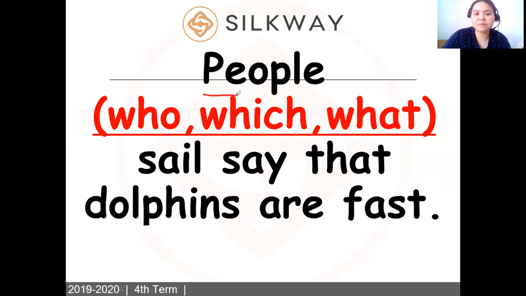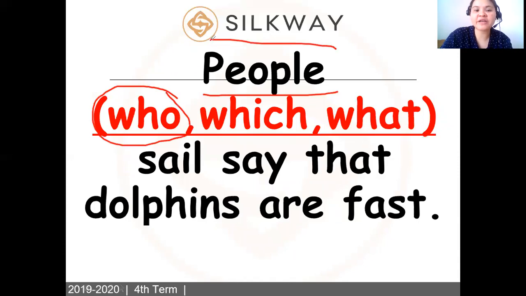People, people, who, which, or what? Sail say that dolphins are fast. So what could be the correct answer again? Okay, we're reviewing. It should be who. Why who? Because we're talking about people, right? Okay, good one. So let's move on.